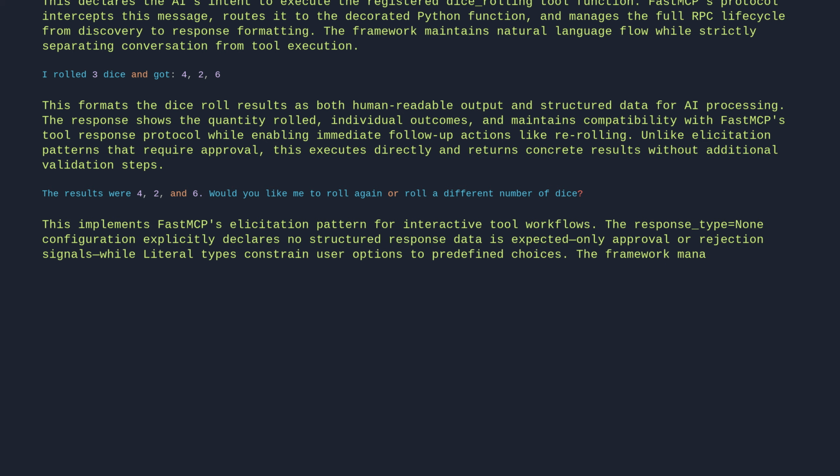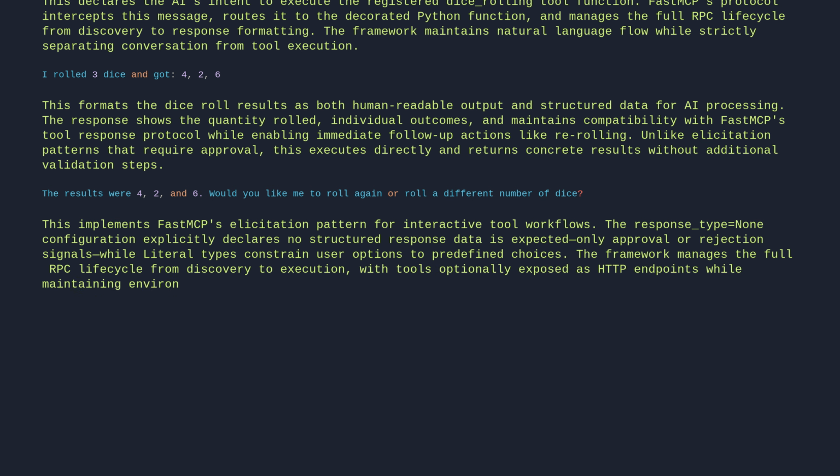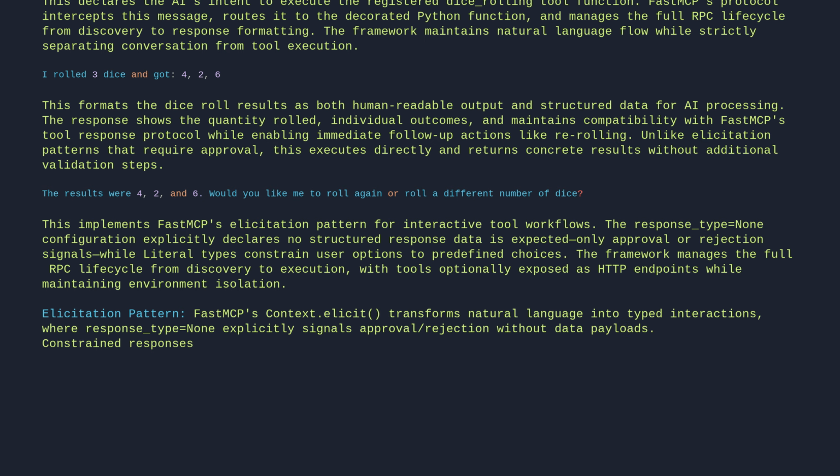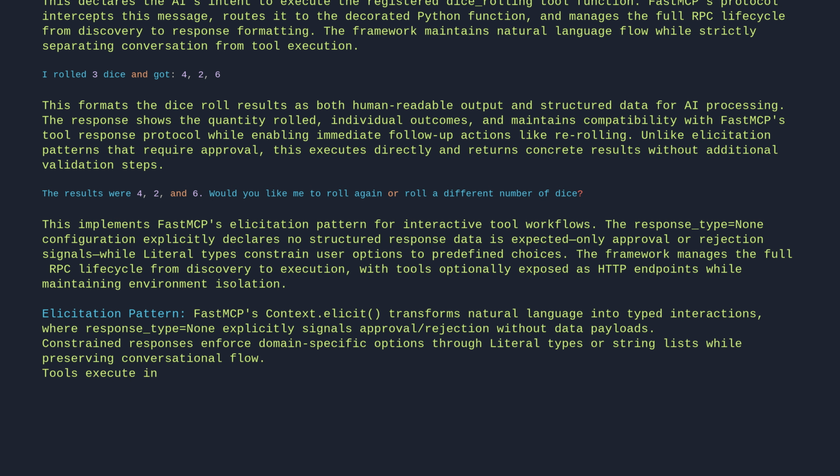The framework manages the full RPC lifecycle from discovery to execution, with tools optionally exposed as HTTP endpoints while maintaining environment isolation. Elicitation pattern: FastMCP's context.elicit transforms natural language into typed interactions, where response_type equals None explicitly signals approval or rejection without data payloads. Constrained responses enforce domain-specific options through literal types or string lists while preserving conversational flow. Tools execute in isolated environments, yet expose HTTP endpoints through automatic schema generation from Python type hints.